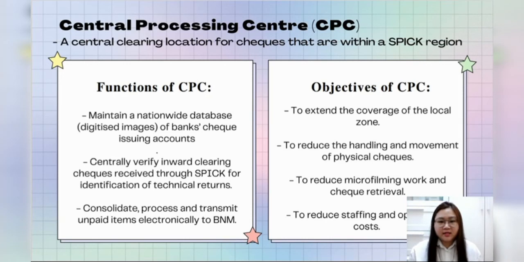First, to maintain a nationwide database of digitized images of banks' check issuing accounts. Next, to centrally verify inward clearing checks received by SPICK for identification of technical returns, and also to consolidate, process, and transmit unpaid items electronically to Bank Negara Malaysia.